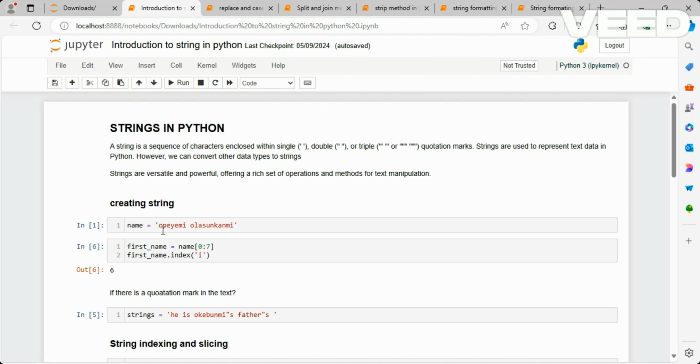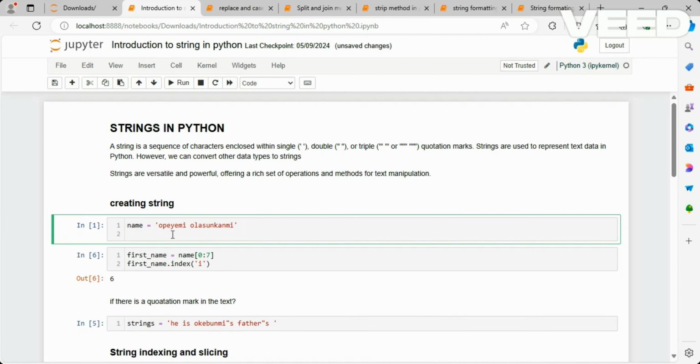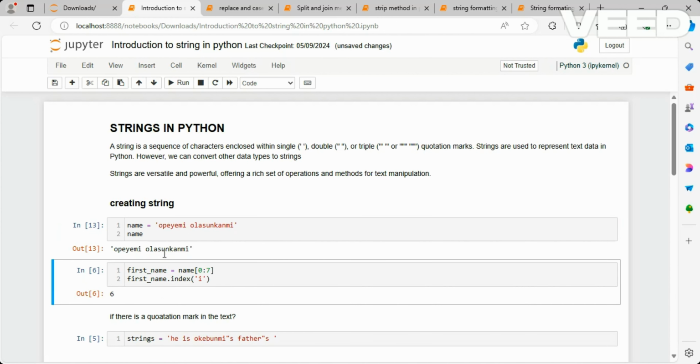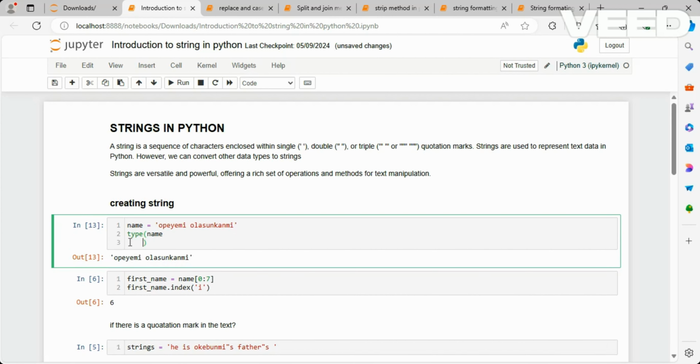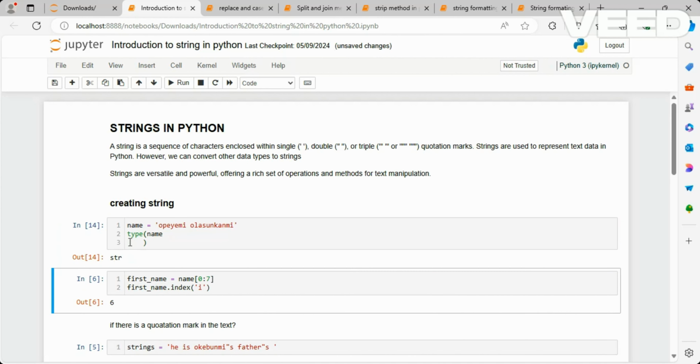For example, this is name. Because we have put all of this inside a single quotation mark, we are going to get a string. So if I say type of this, we're going to show that it's a string.